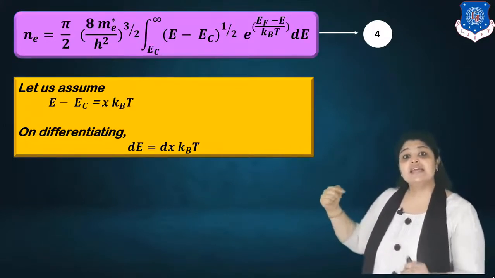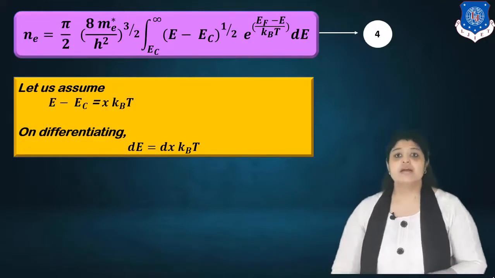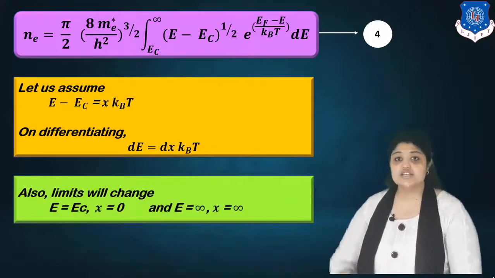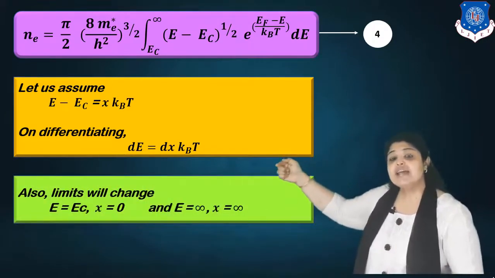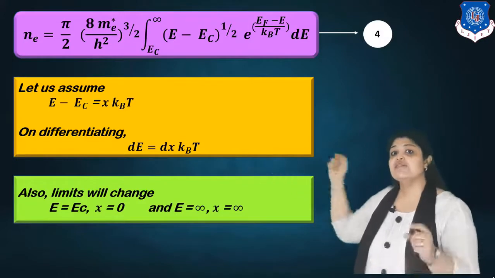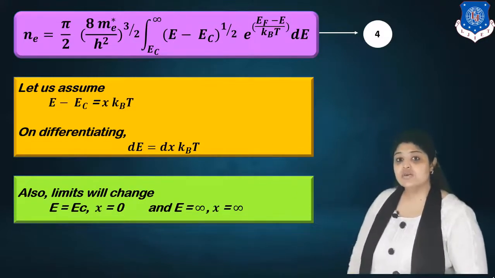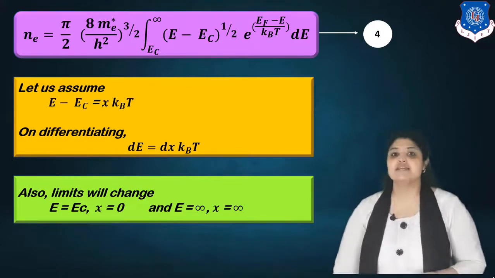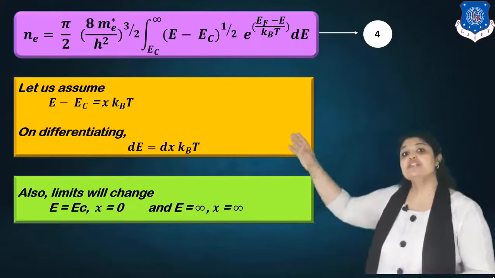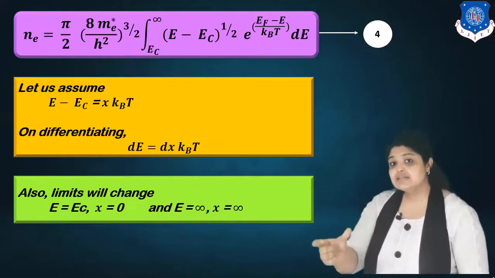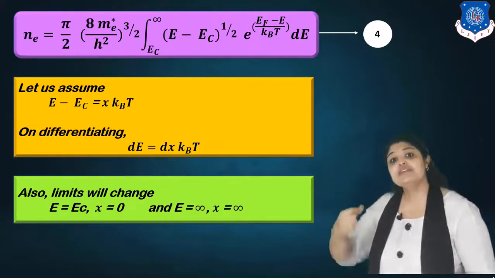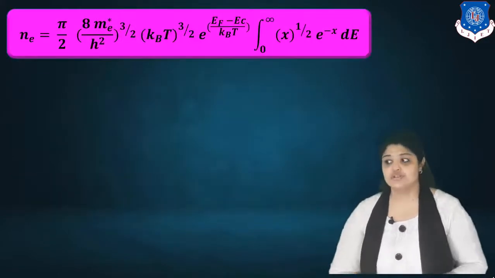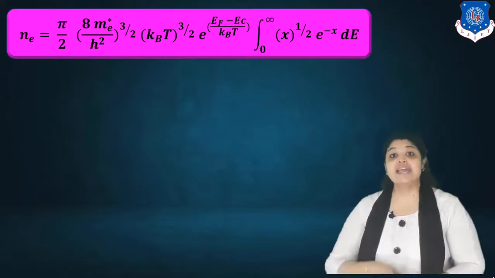Or I can say dE is equal to kBT dx. Also, we are assuming something: the limits here will change. The limits change as, when we consider E equal to EC, we get the value of x equal to 0. And when we consider E equal to infinity, we get the value of x as infinity. So in the above equation 4, E minus EC is assumed. The value of E is also defined as per E minus EC equal to x kBT, and the limits have also changed. Let's see what we get in this equation.